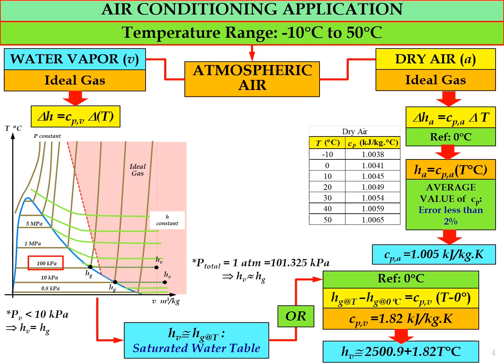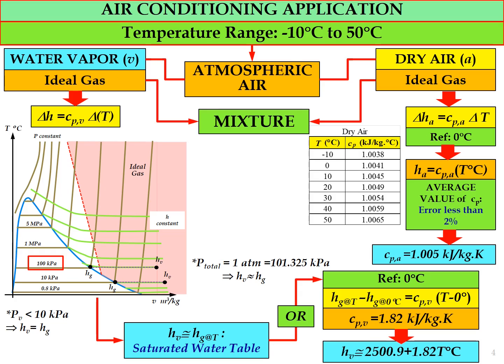So the value of 2500.9 is actually the value of Hg at 0 degrees Celsius. So we can use the saturated water table to determine Hv, enthalpy for water vapor, at specific temperature, or we can use this formula, where Hv equal to 2500.9 plus 1.82 multiplied by temperature in degrees Celsius.